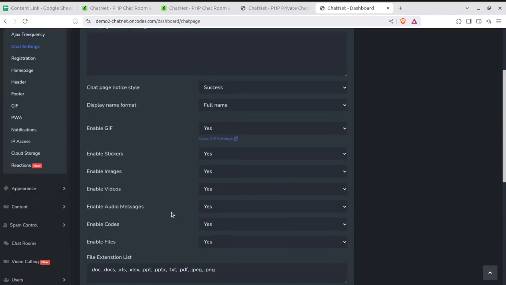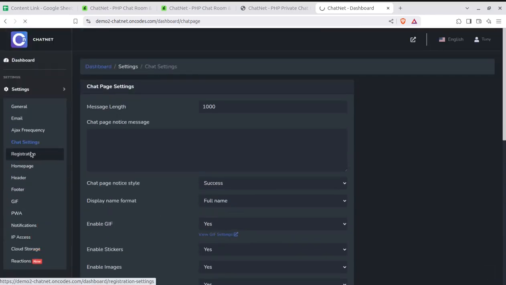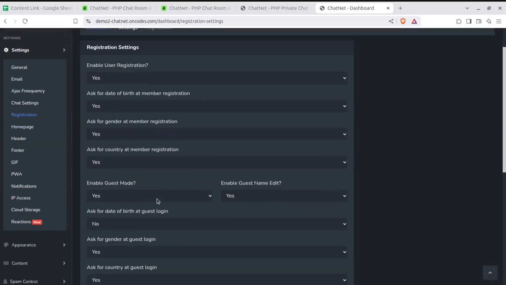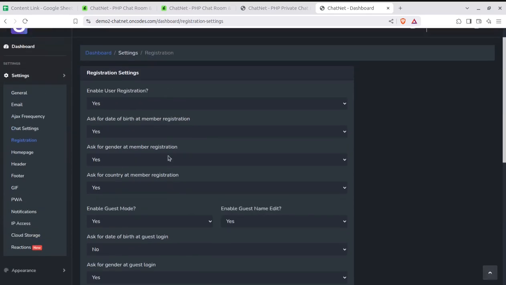You'll get all the controls on the solution. Further, you can ask users to register on the solution before they start using it, like enable registration, ask for date of birth and the gender, ask for country, member registration, enable guest mode or guest name edit, or basic settings like registration is here.